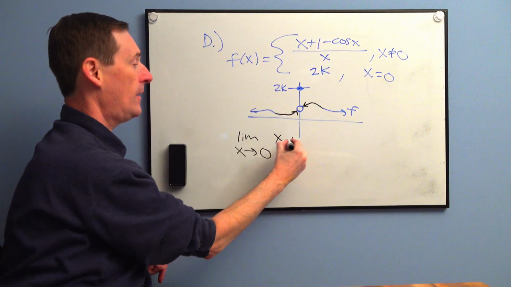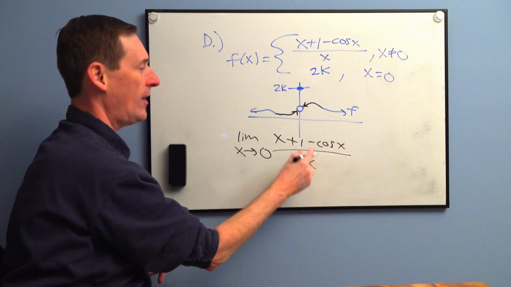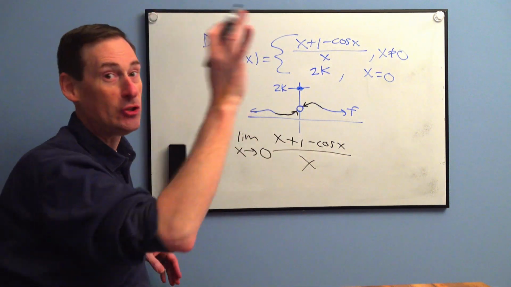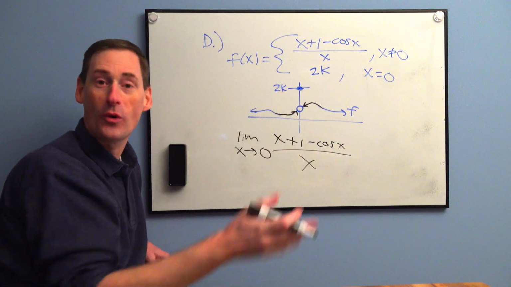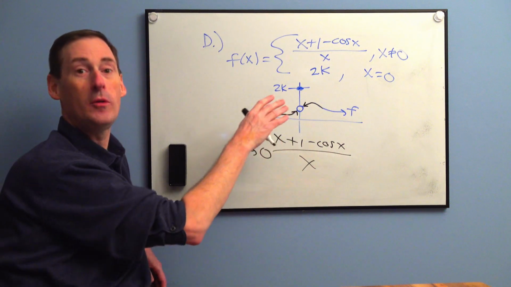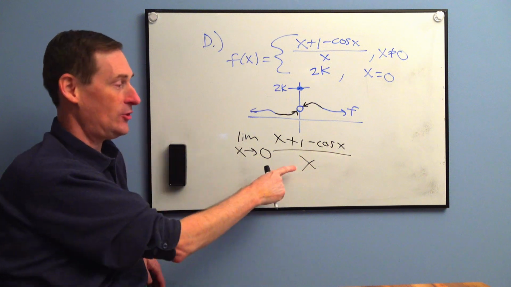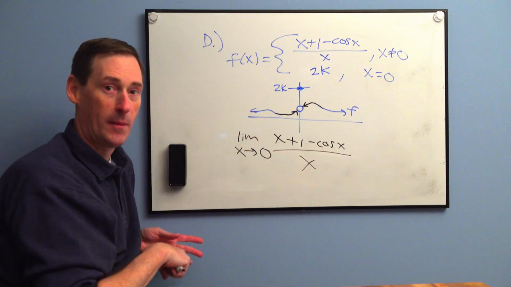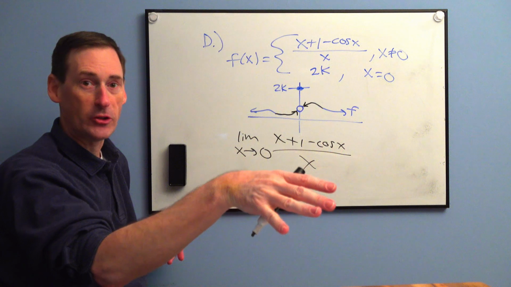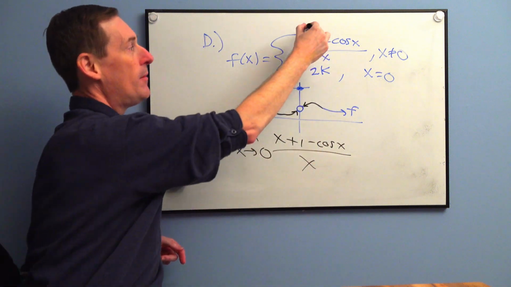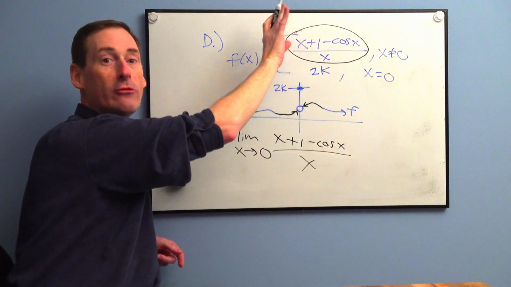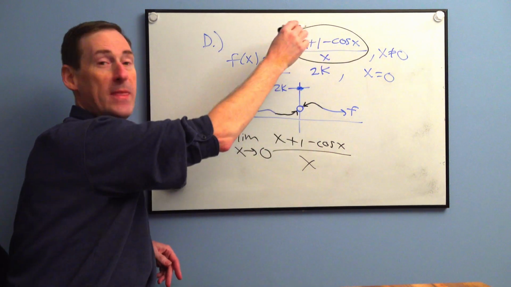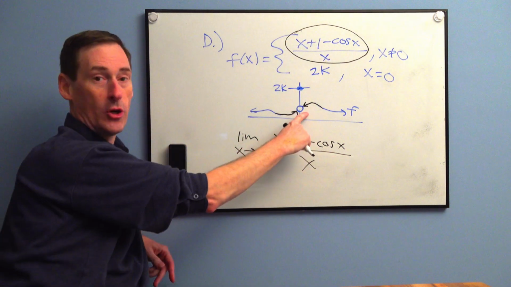All right, (x + 1 - cosine of x) over x. Didn't we just say that any limit back in chapter 8, if it was a finite limit, aren't you finding the coordinate of a hole? Of course. Take 0, plug it in. I believe you'll find that there's a 0 on the bottom, which means discontinuity, which means hole, vertical asymptote, or jump. Jumps are only for piecewise functions, and I know this is a piecewise function, but I'm only focusing on just this one single function by itself right now. So this thing either has a vertical asymptote or a hole. Well, I told you there was a hole, so we know it is.